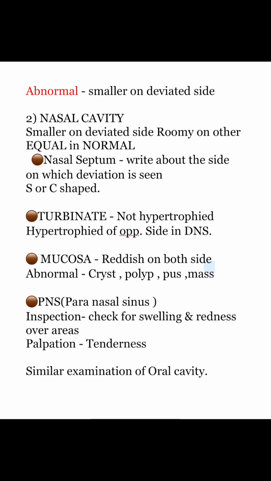Then nasal septum, write about the side on which deviation is seen, C or S type. Mention the turbinate. Normally they are not hypertrophied, but hypertrophied on the opposite side in DNS. Mention about the mucosa, which is reddish on both sides. Abnormally there can be cyst, polyp, pus or mass present. Tell about the PNS, that is paranasal sinus. Do inspection, check for swelling and redness over areas. Palpation, check for tenderness. Similar examination of oral cavity.